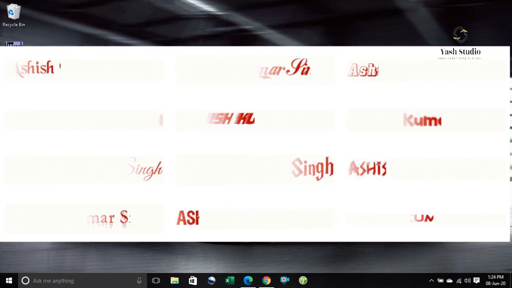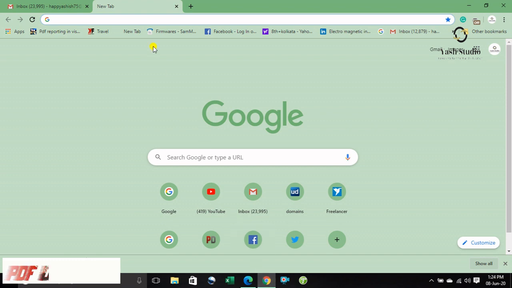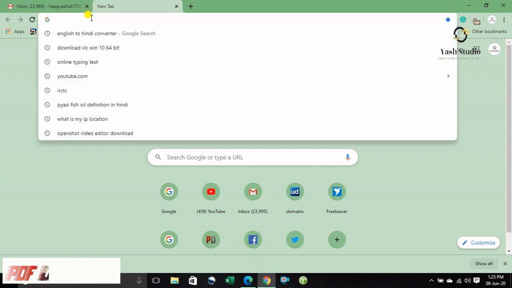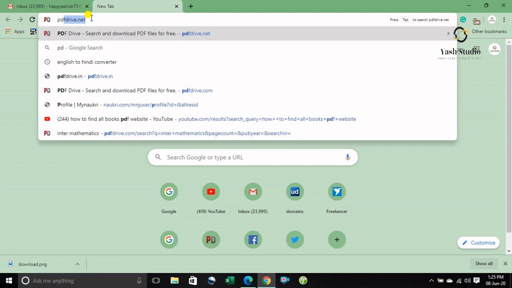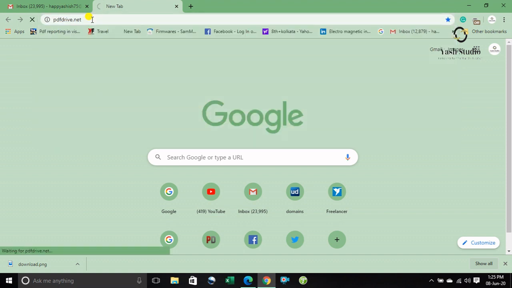First of all, the first website is PDF Drive dot net. I go to Google, Chrome opens, and I type PDFdrive.net, which is mentioned here, and click.